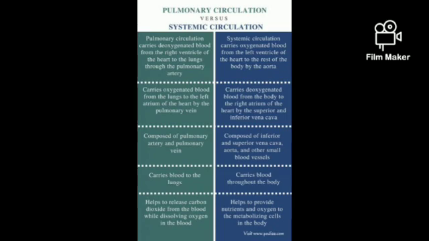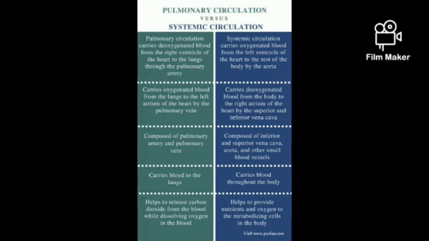Pulmonary circulation versus systemic circulation. Pulmonary circulation carries deoxygenated blood from the right ventricle of the heart to the lungs through the pulmonary artery. Systemic circulation carries oxygenated blood from the left ventricle of the heart to the rest of the body by the aorta. Pulmonary circulation carries oxygenated blood from the lungs to the left atrium of the heart by the pulmonary vein. Systemic circulation carries deoxygenated blood from the body to the right atrium of the heart by the superior and inferior vena cava.